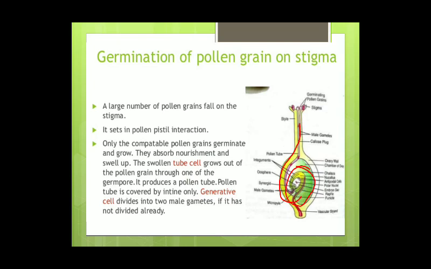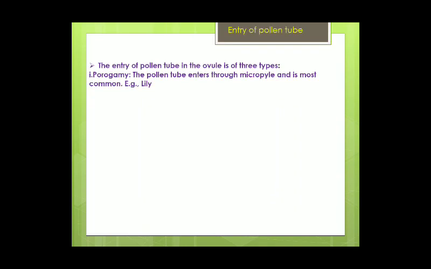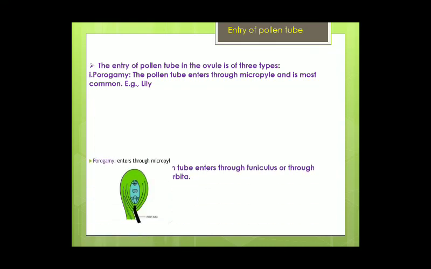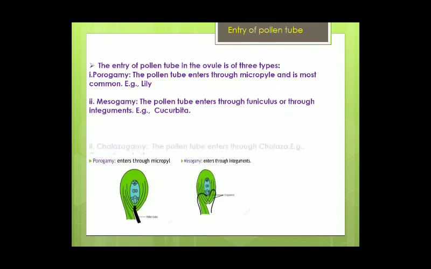Now we will discuss how the pollen tube enters the ovule and ultimately the female gametophyte. The entry of the pollen tube in the ovule is of three types. It differs in different species. The first one is porogamy. Porogamy means the pollen tube enters through the micropyle, and this is the most common type of pollen tube entry observed in angiosperms. An example is lily.